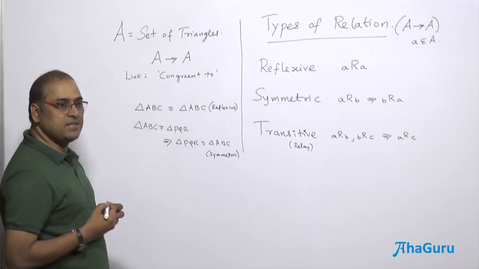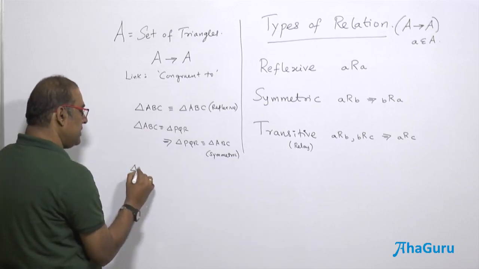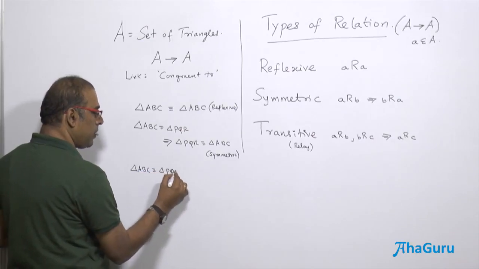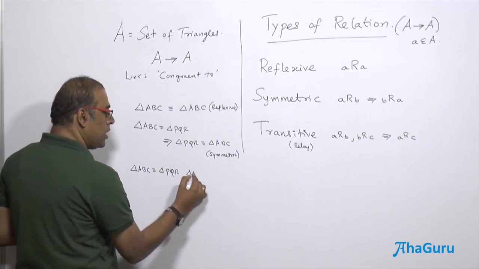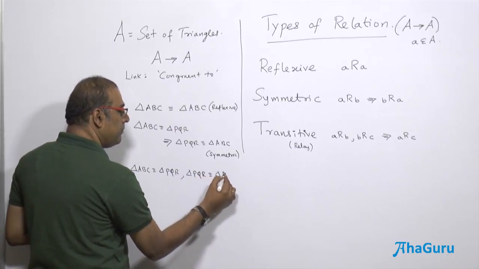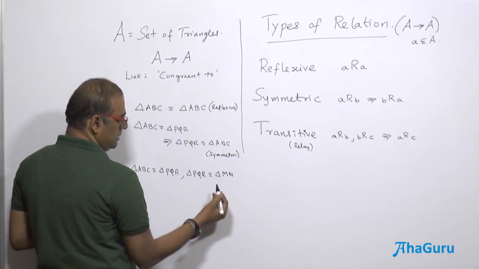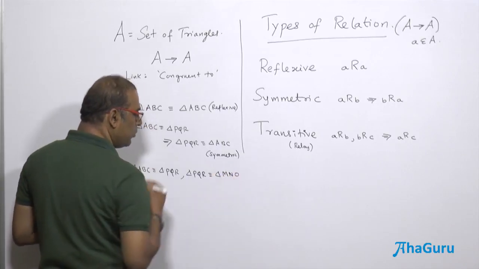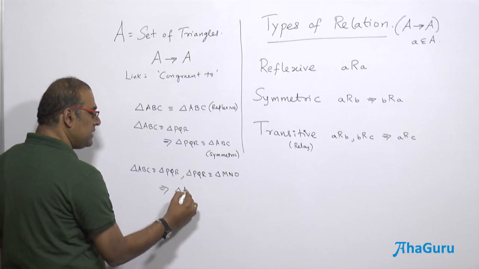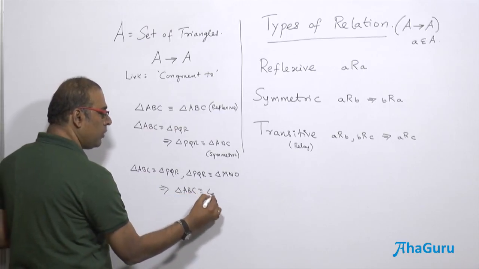What do you mean by transitive then? Triangle ABC is congruent to triangle PQR, and PQR is congruent to some triangle, say MNO. Will that imply triangle ABC is congruent to MNO?